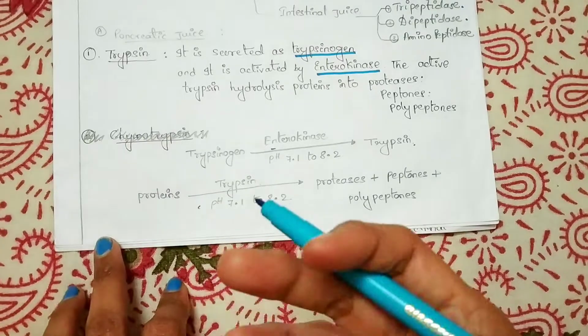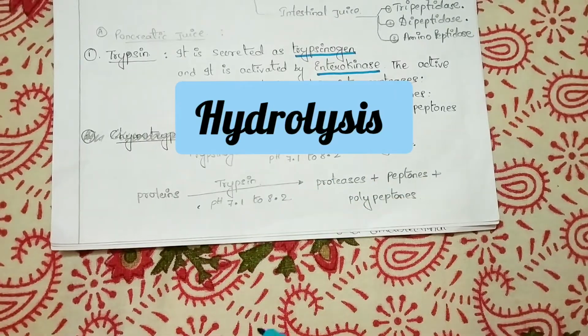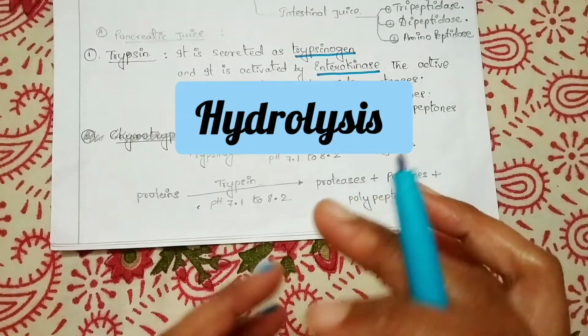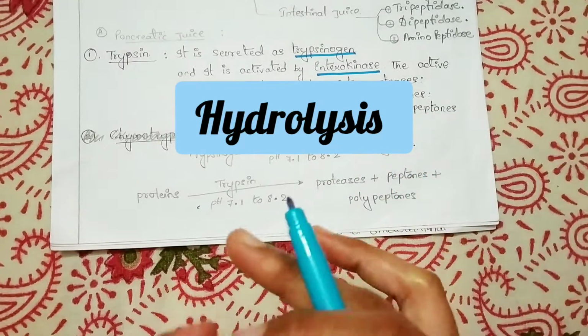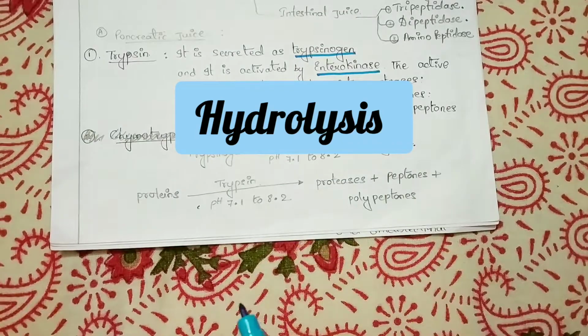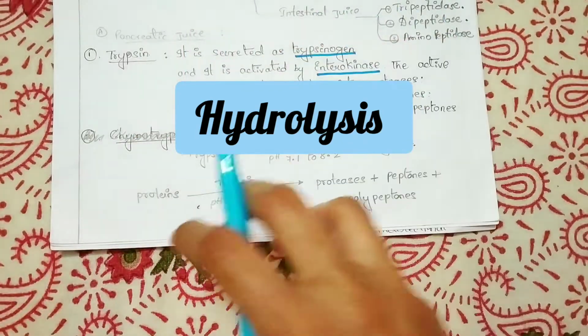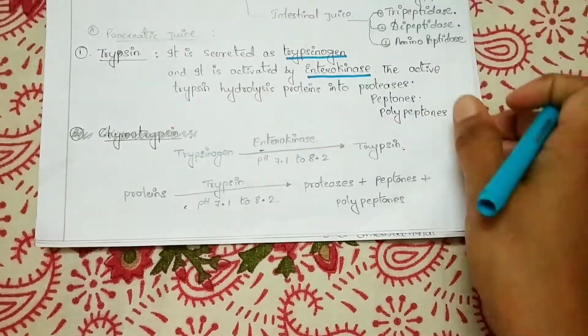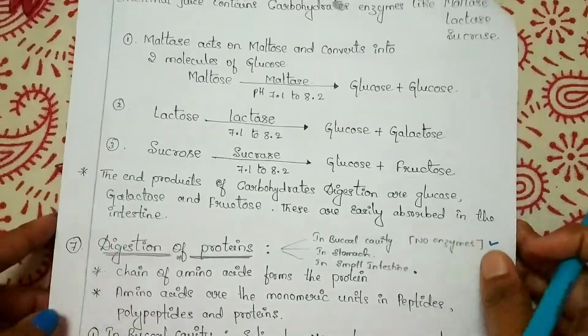What is this hydrolysis? Hydrolysis is nothing but the action of water. It is a chemical reaction where water breaks down the chemical bond between the molecules. That's how hydrolysis takes place, and it converts them into smaller pieces. That is called hydrolysis. Now we will move on from trypsin.